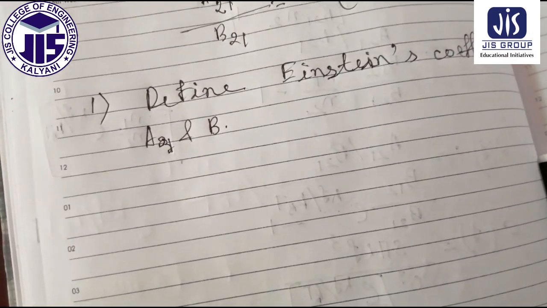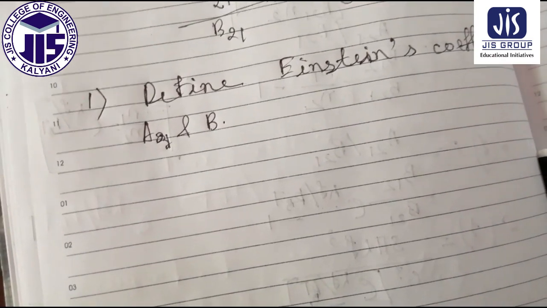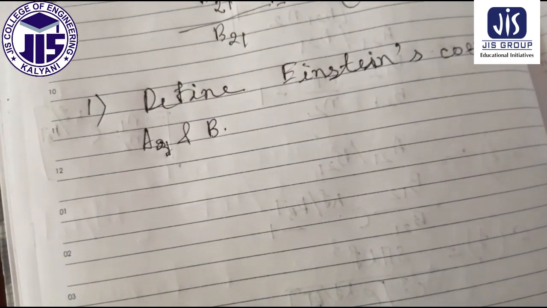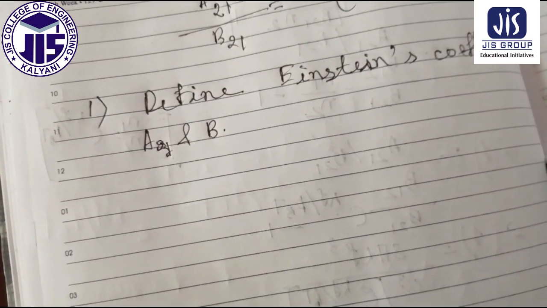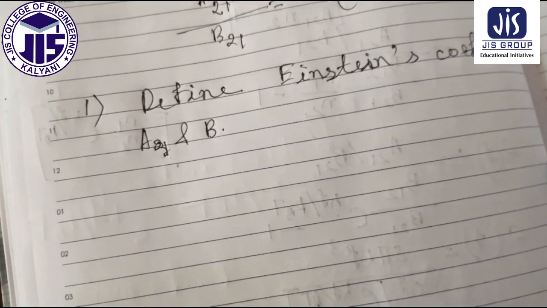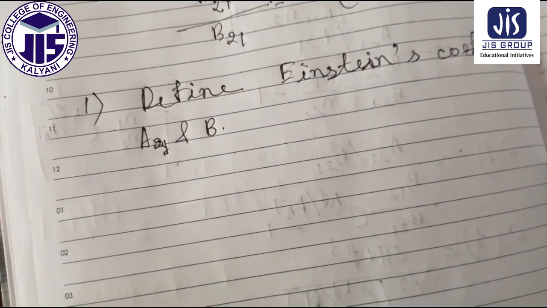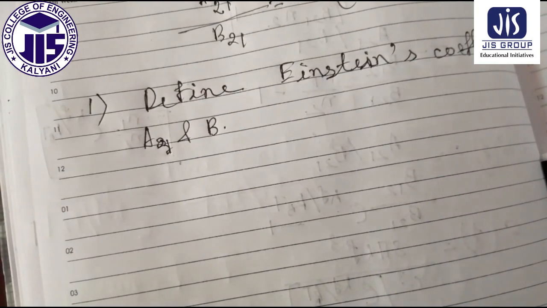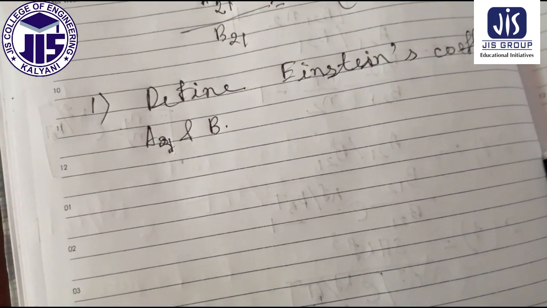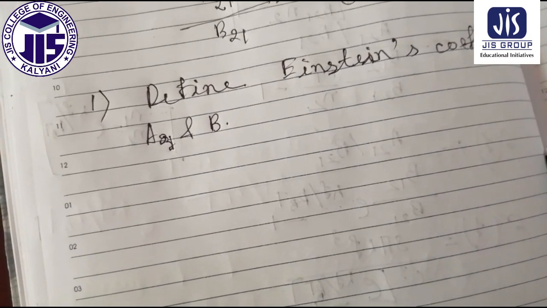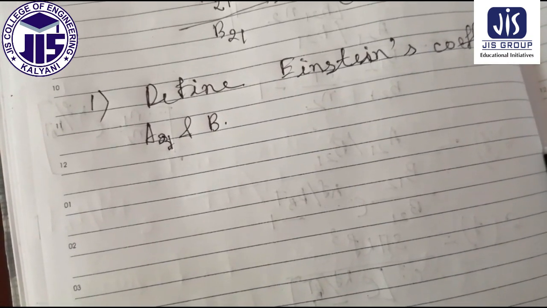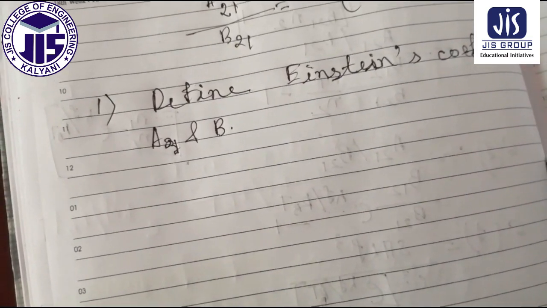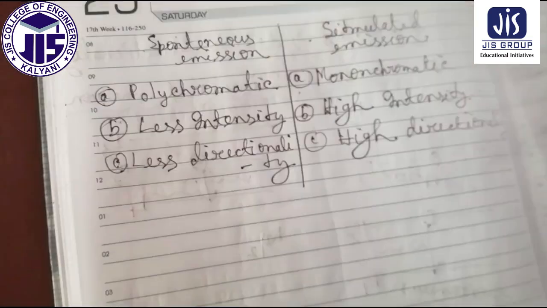I hope the answer is clear to you, but you should prepare it on your copy, because most of the time you may get confused about what to write for the definition of the Einstein coefficient. So this is my suggestion, that on your copy you first note down individually what is B12, what is B21, what is A21. It will help you to write down the Einstein coefficient. And just for one time you recapitulate it.